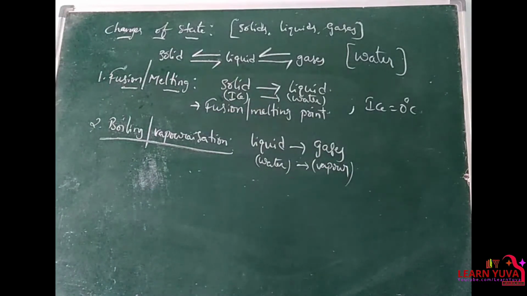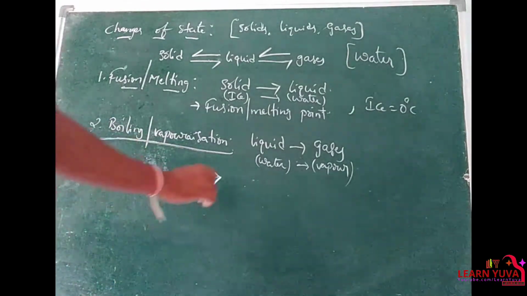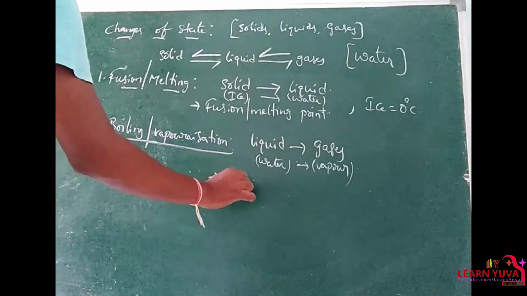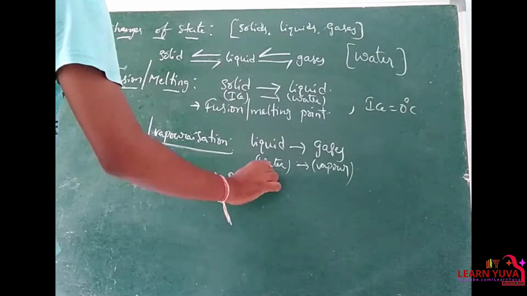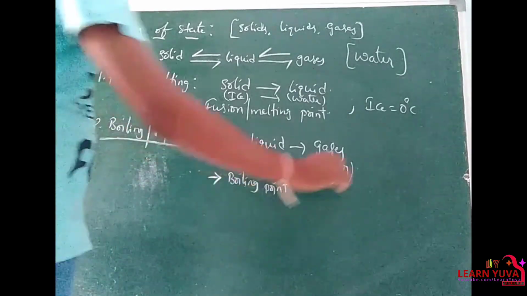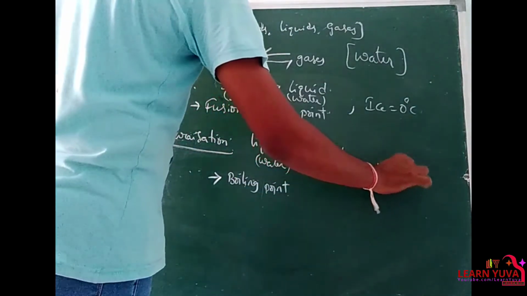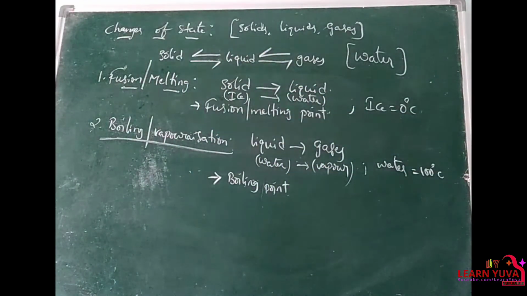Clear? And this process is nothing but boiling or vaporization. It happens at a particular temperature. At a particular temperature, the liquid gets converted into gases, and that particular temperature is nothing but the boiling point. The boiling point of water is 100 degrees Celsius. Right.